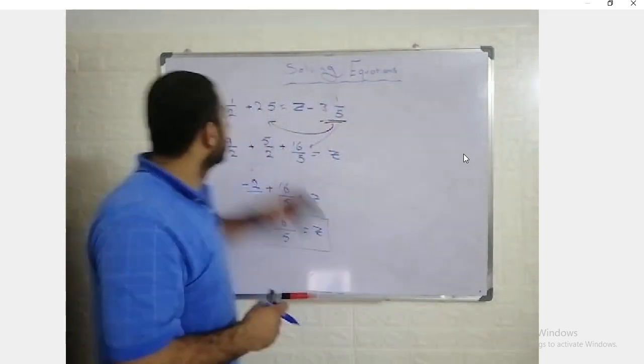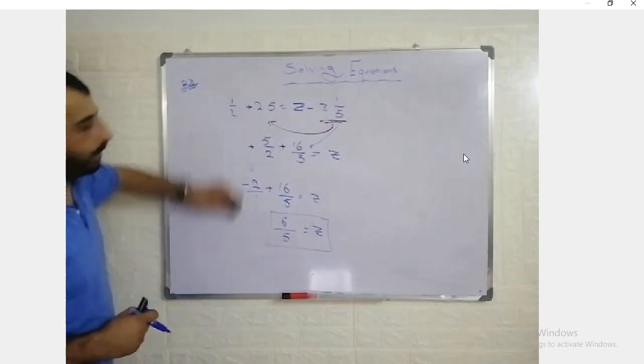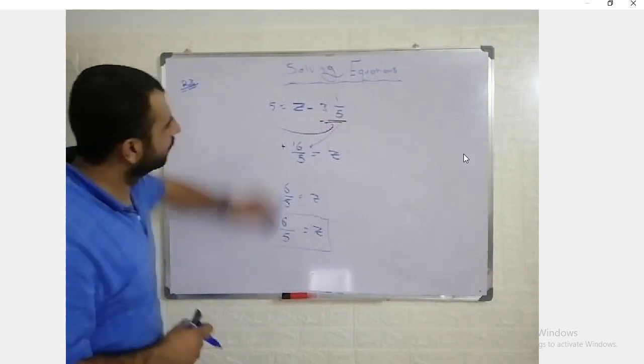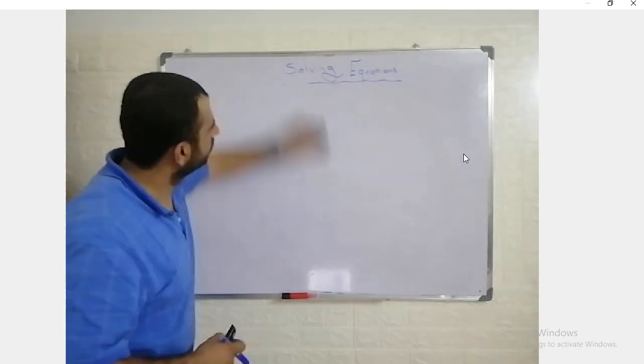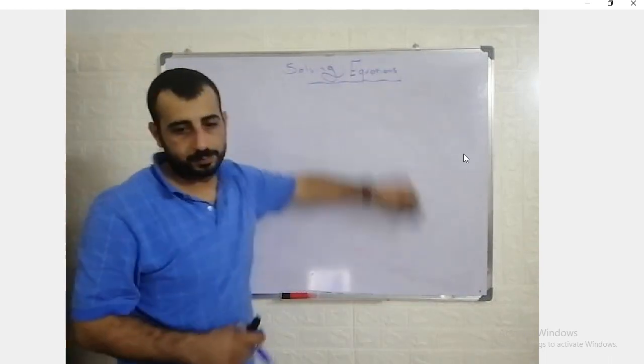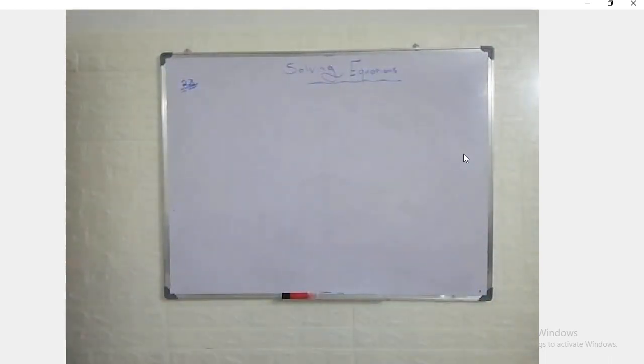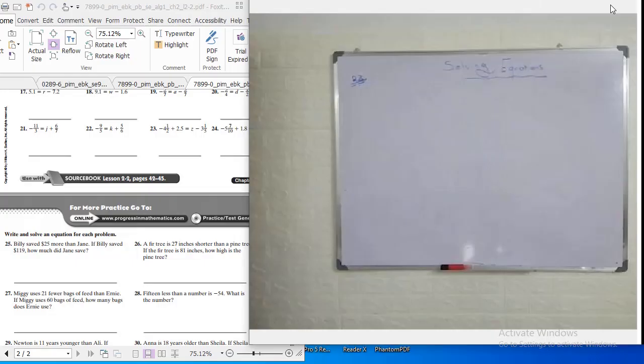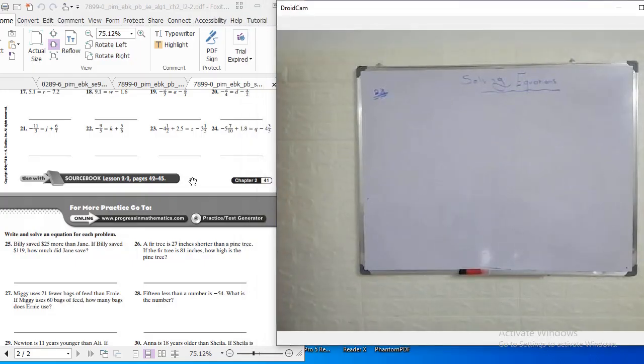Let's go to the next example and next question. Now I will pick arbitrary ones. I will leave these word problem questions for the live session.